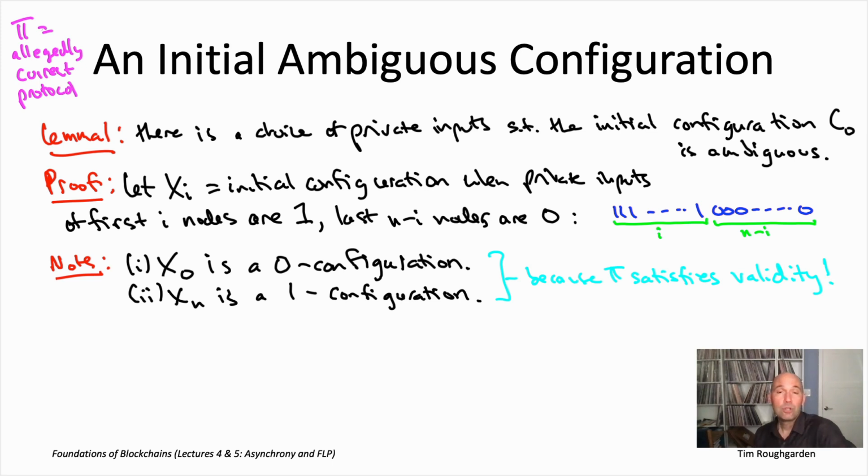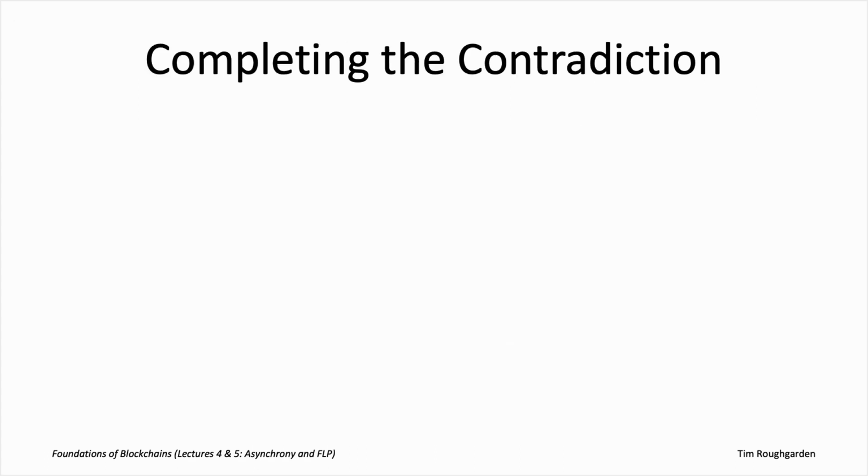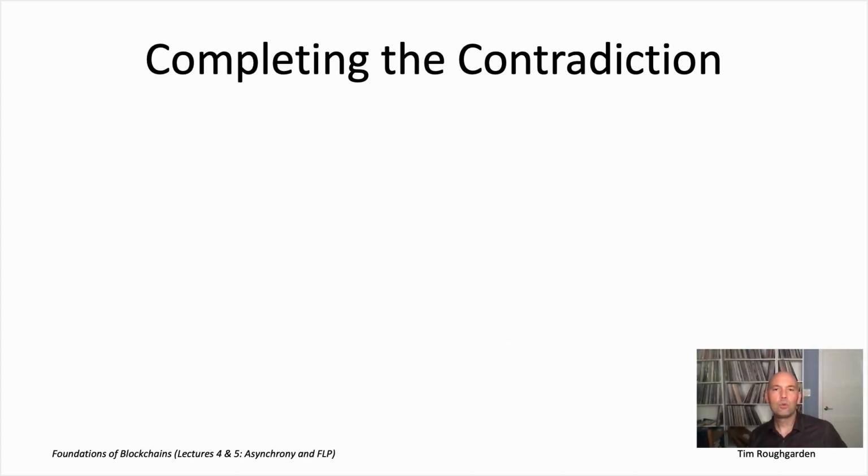Now what we're going to show is that one of the x sub i's must be ambiguous. We know it's not x0, we know it's not xn, but we're going to argue that one of the intermediate xi's must be an ambiguous configuration. If we can prove this claim, then we're certainly done with the proof of Lemma 1. Lemma 1 just asks for some ambiguous configuration, and we're saying one of the xi's will already give that to you. So all we have to do is prove that claim, so let's prove it.